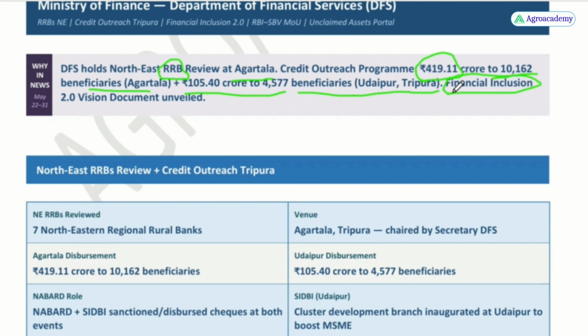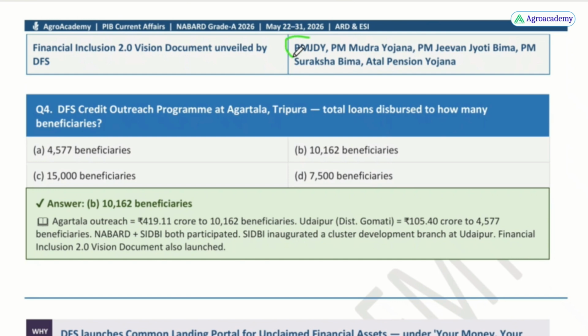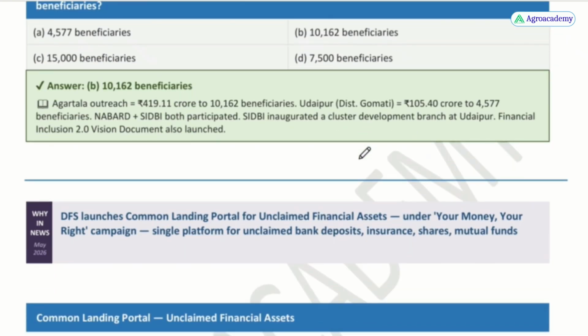Financial inclusion means including the people, the rural people, basically with three things. First is a bank account, next is an Aadhaar card, and third is the Aadhaar linked phone number. So that DBT, the direct benefit transfer, can be easily carried out. Here it is mentioned PMJDY, that means PM Jan Dhan Yojana, Mudra Yojana, Jeevan Jyoti Yojana, Suraksha Bima Yojana, Atal Pension Yojana. I already explained these.